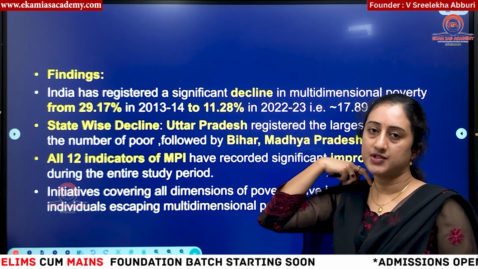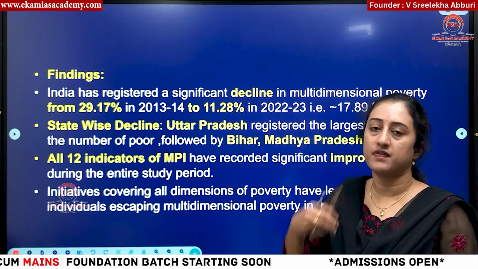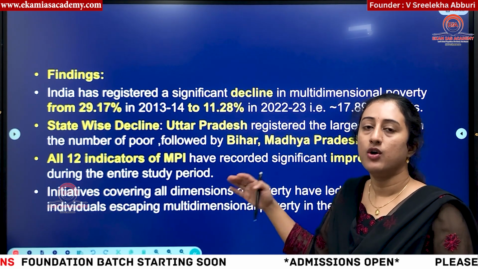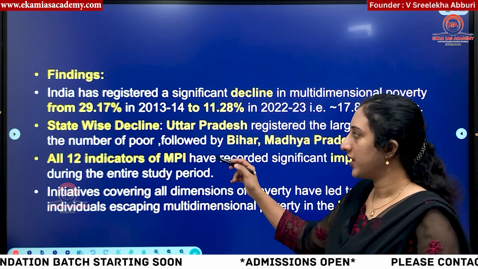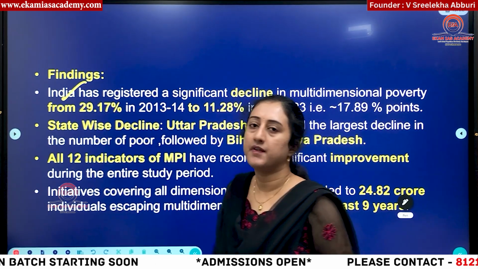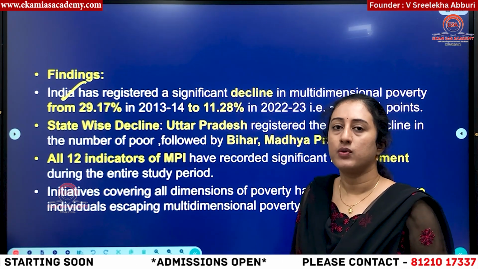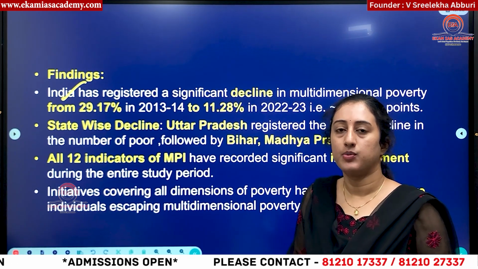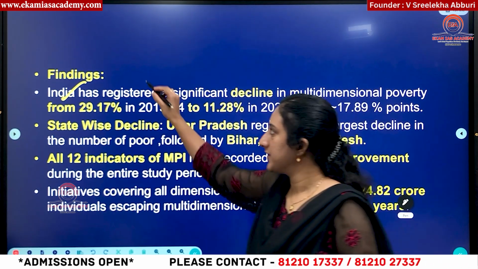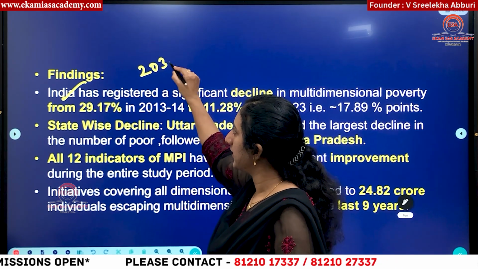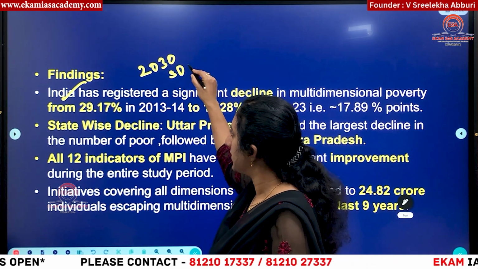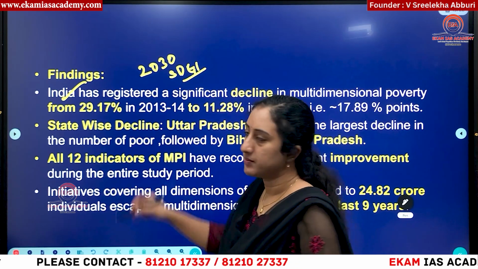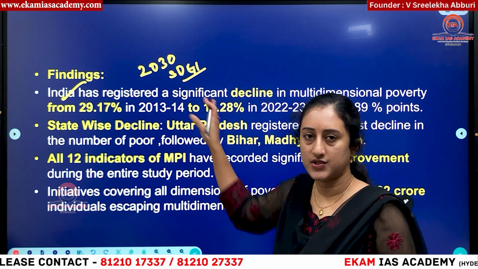Then what are the key findings of this Niti Aayog report? Okay, so as this was released by Niti Aayog, the major findings of this report will be only on India level. If you have seen, India has registered a significant decline, means we are on a good sign. That means we are able to eradicate poverty soon. By 2030 we have kept a target that we want to achieve SDG 1, no poverty. That means we are on the right path to achieve this soon.